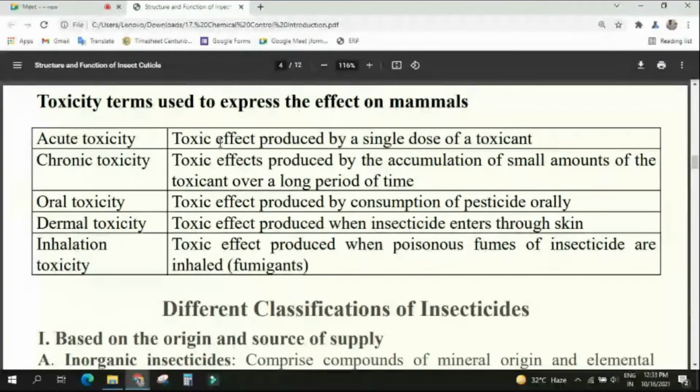Strength will be more. That means when you are applying that particular insecticide a single time, one time only, with a higher dose, then toxic effect will be produced. Toxic effect means they may die, they may go away, they may stop their feeding, stop their movement, or they will regurgitate. Any kind of effect will be produced by a single dose of a toxicant, which is generally a higher dose. Understood?